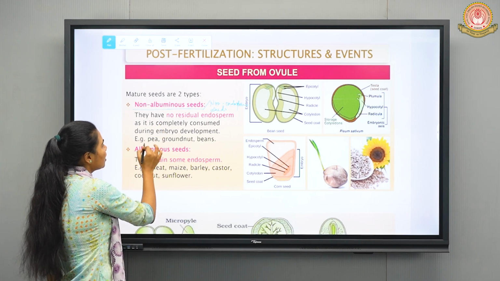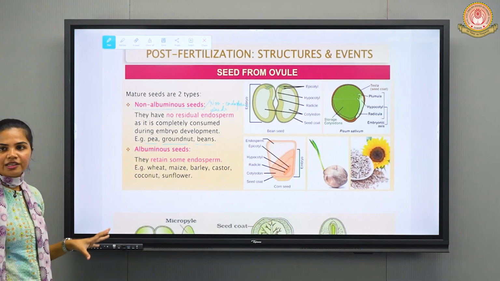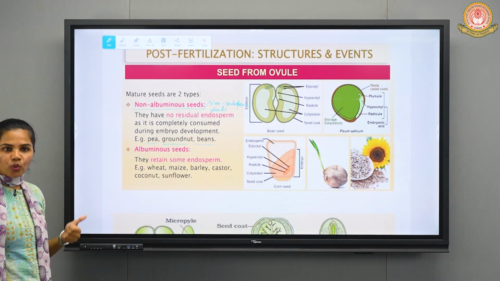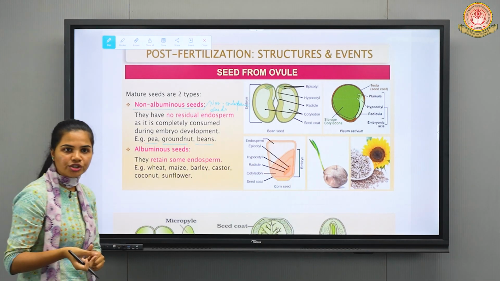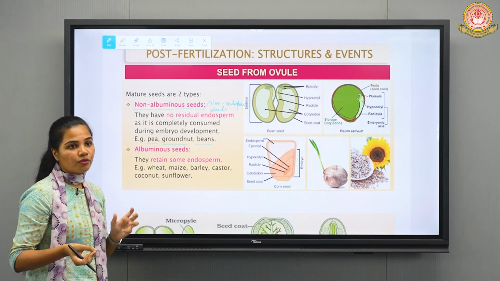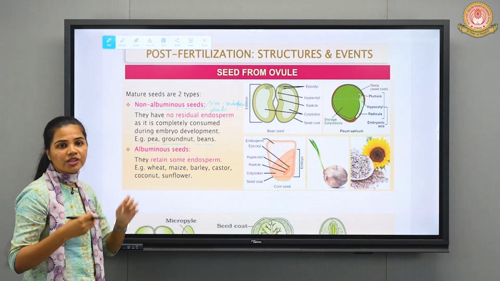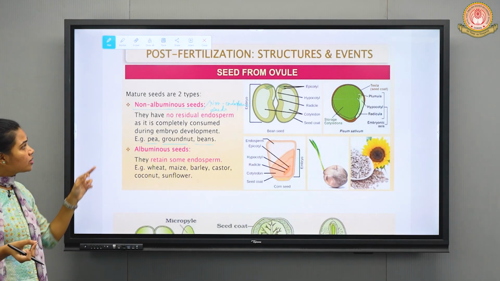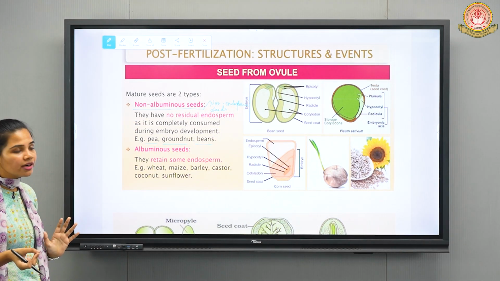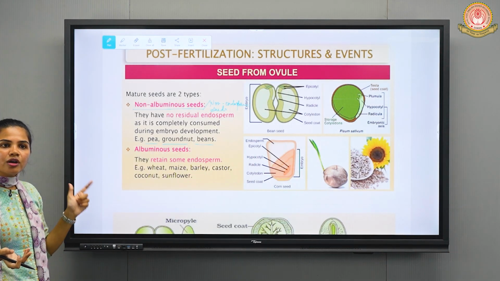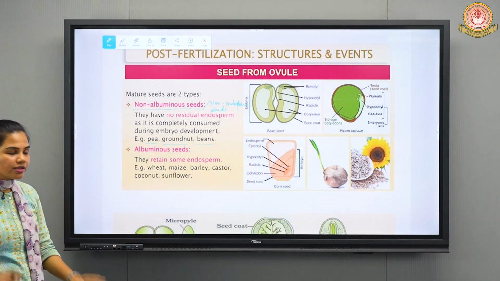Examples of this are pea, groundnut, and beans. These are some of the examples of non-albuminous seeds. Albumin is a protein. Since this particular endosperm gives nutrition to the growing embryo, it should be rich in various nutrients, maybe a source of protein, albumin. So since no residual endosperm is found inside this particular seed, it is known as a non-albuminous seed, or non-endospermic seed.